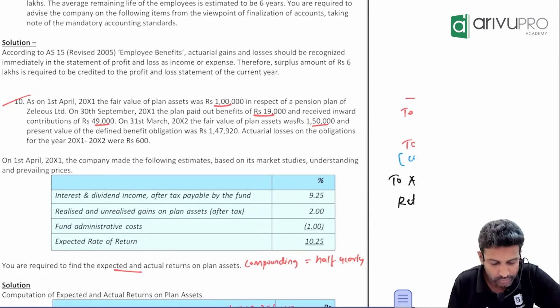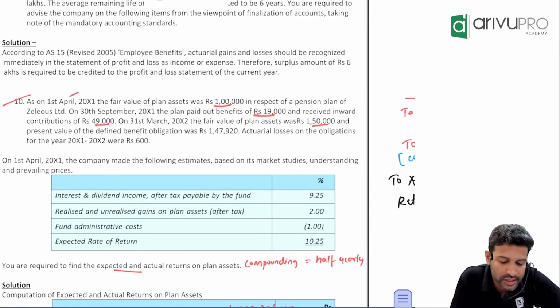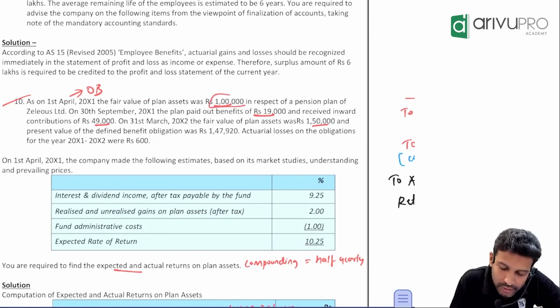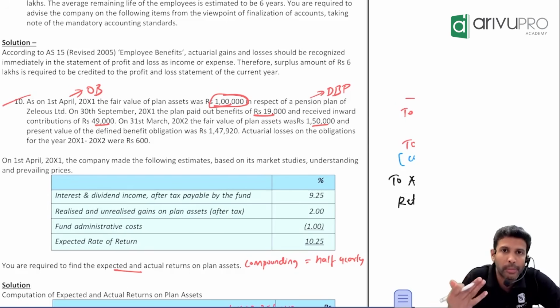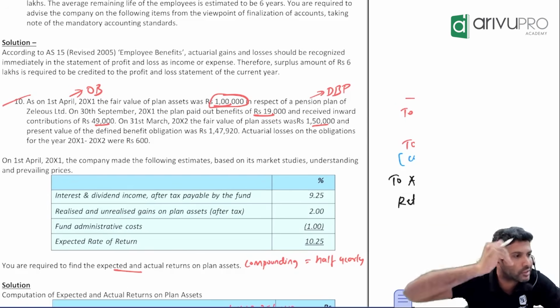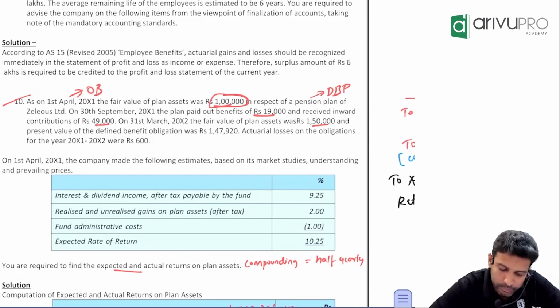Excuse me. On 1st April, the fair value of plan asset is 1 lakh. So 1st April balance is what? Opening balance. How much is that? 1 lakh. This is in respect of pension plan. Pension is a DCP or DBP? DBP, because you have an obligation to pay full pension. So it's a defined benefit plan.